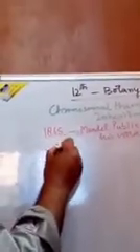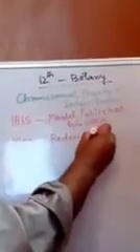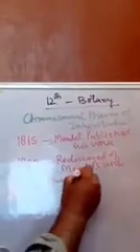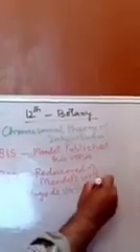Then another thing happened. In the year 1900, Mendel's work was rediscovered by three scientists: de Vries, then Correns, and the third one was Tschermak, whom we have already mentioned.